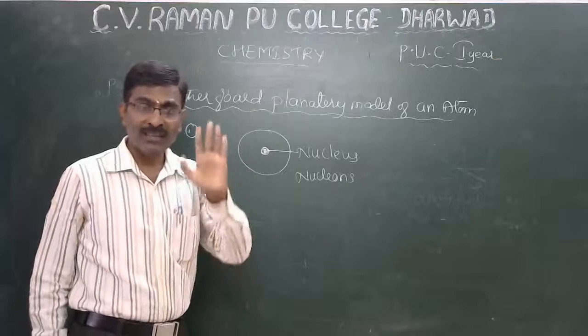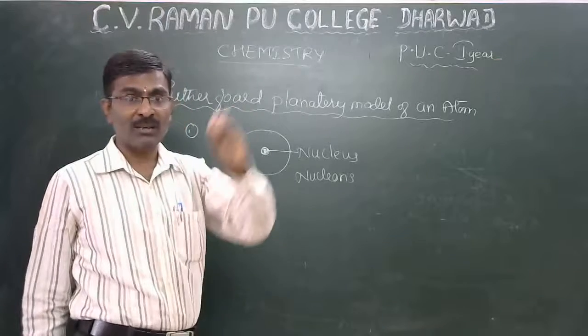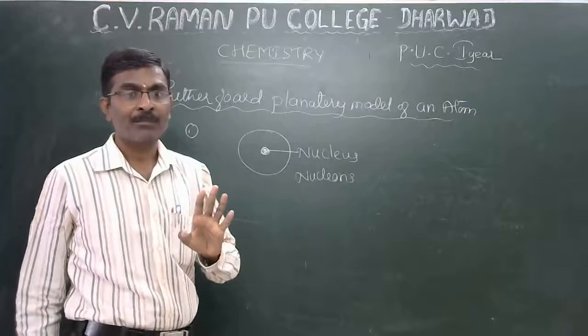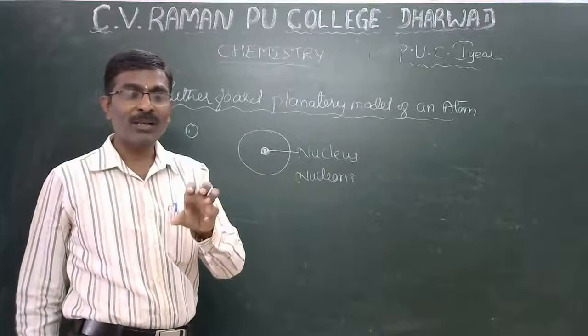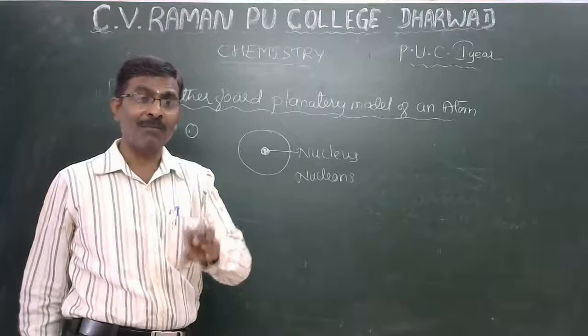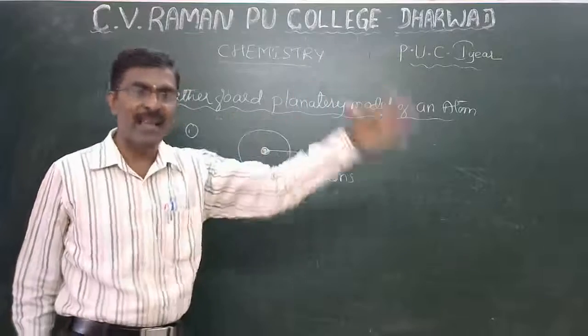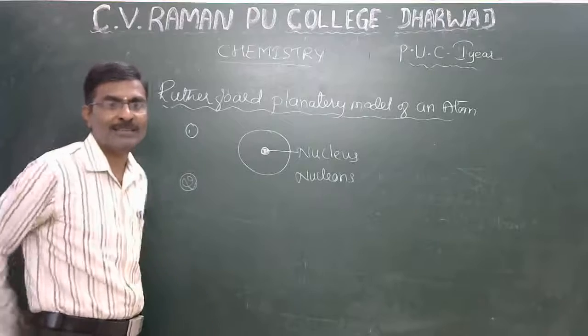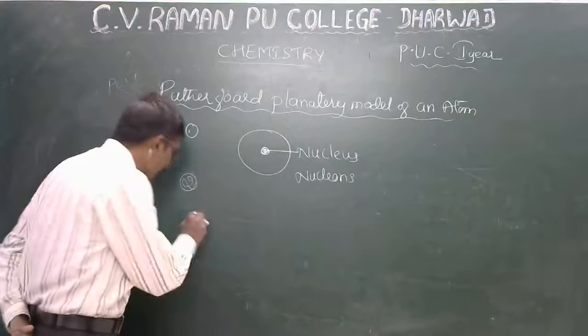Protons are not the same; one atom has one number, another element has a different number. So protons are different for different elements. That is the second important point. Third point.